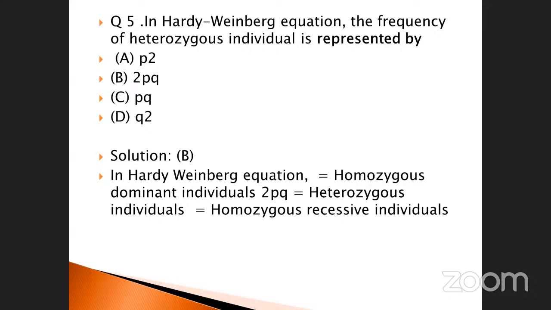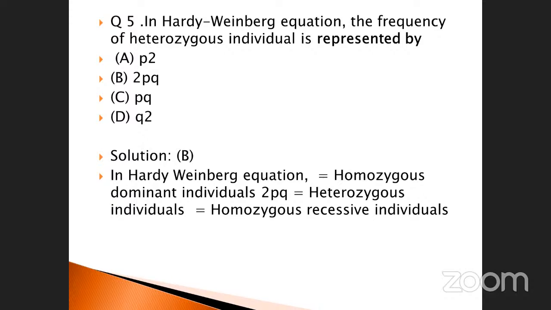See this one. In the Hardy-Weinberg equation, the frequency of heterozygous individual. Which one is heterozygous here? According to the law, p squared will not come. And 2pq is possible, we already saw it, that one is heterozygous. pq is also possible, but according to the law, 2pq comes. Here they have given only pq. What about the last one, q squared? This is a recessive one.